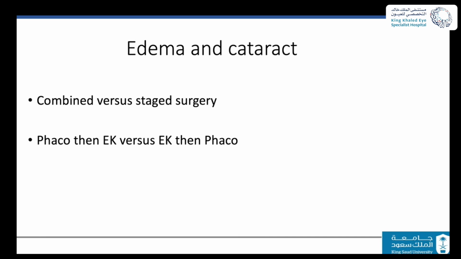Now, the third scenario is corneal edema and cataract. Okay, now we know we are going to need an endothelial keratoplasty and we need cataract surgery. Now the question is, do it combined or staged? And if you decide to do it staged, would you do phaco first before EK or vice versa?